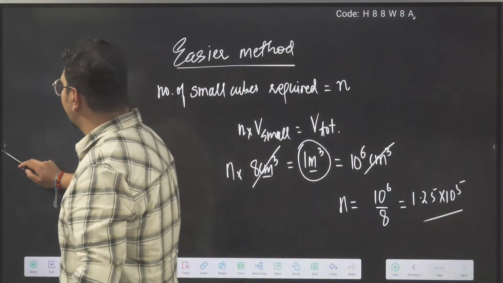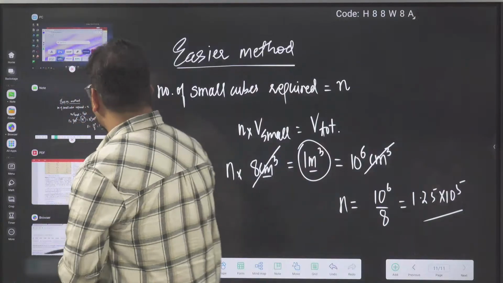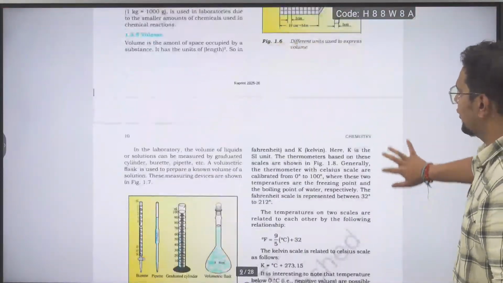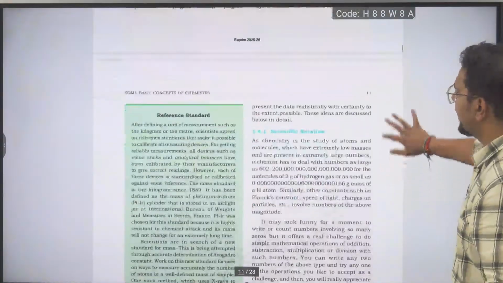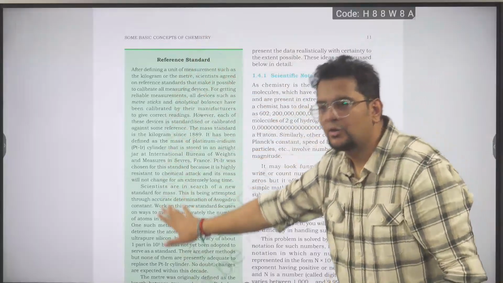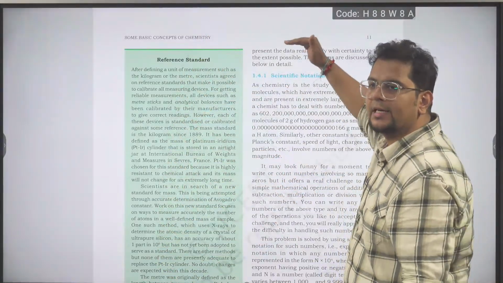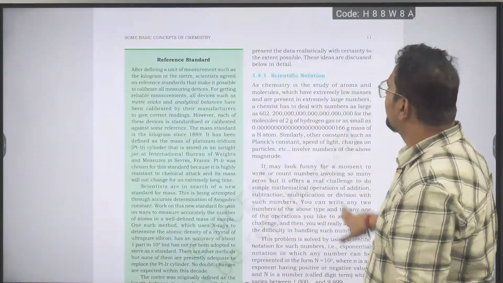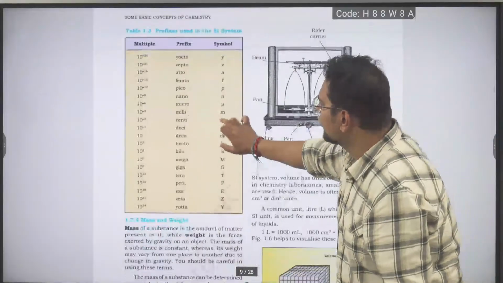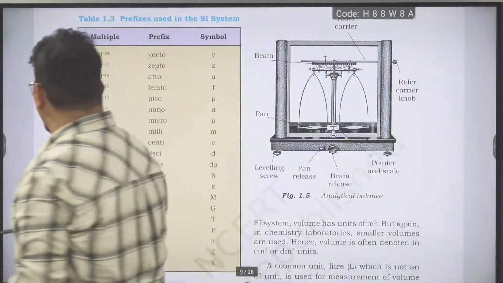Is everyone clear what we are doing right now and what you can read in the evening from NCERT? Today in the evening, read the NCERT up to scientific notation, degree Celsius, degree Fahrenheit conversion, up to here, including this green color box. Make sure that you read it today, in the study hour, in the evening time, up to here. Scientific notation onwards, next class I will start. But shall I now come to this table, bhai? Can I come to this table now? I think it is clear. The cube and all is clear to you?